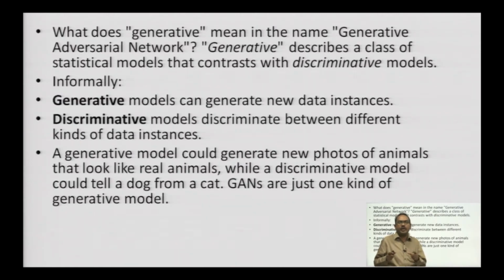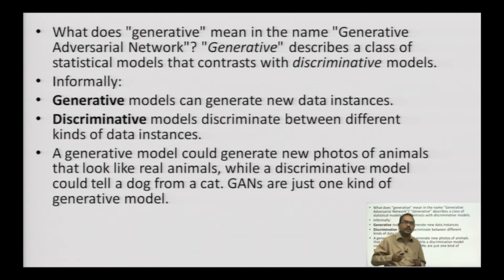What does generative mean in the name generative adversarial network? Basically, as I have already showed you in the architectural diagram, a generator will generate the fake data. That is the most important thing which you have to remember. How does it generate fake data? It generates fake data with the help of a transform, with the help of an equation. That equation will generate the fake data in such a way that the data generated will look similar to the real data to the discriminator. So, that is the primary objective.